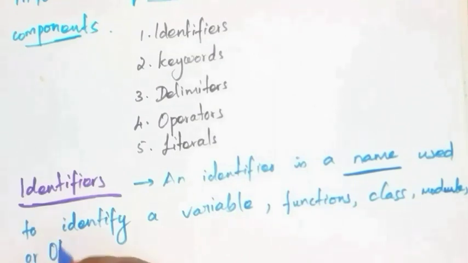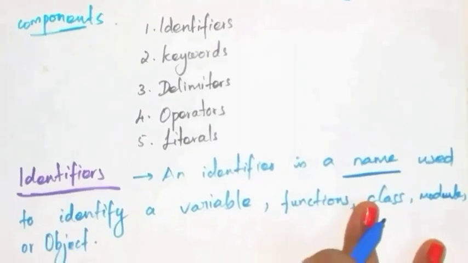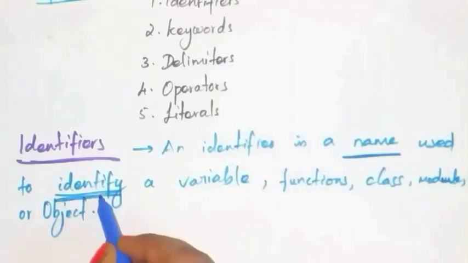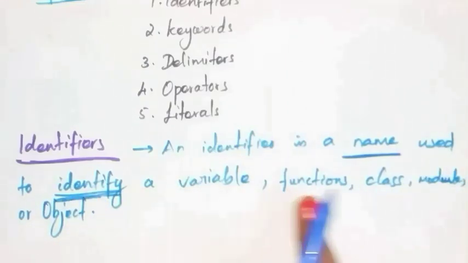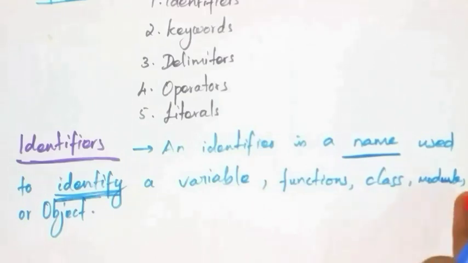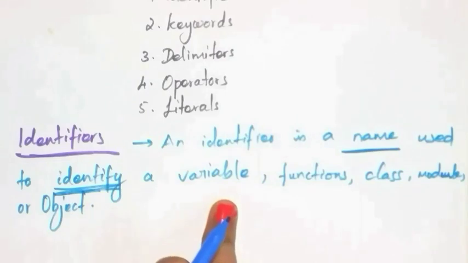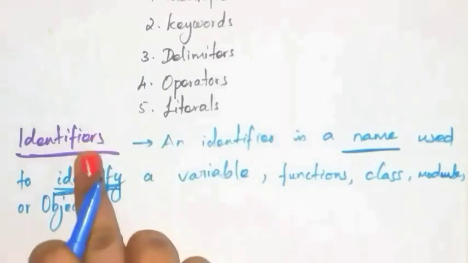Python defines some rules in defining identifiers.